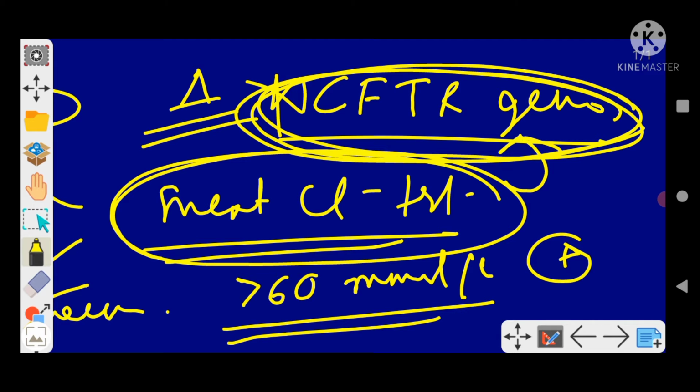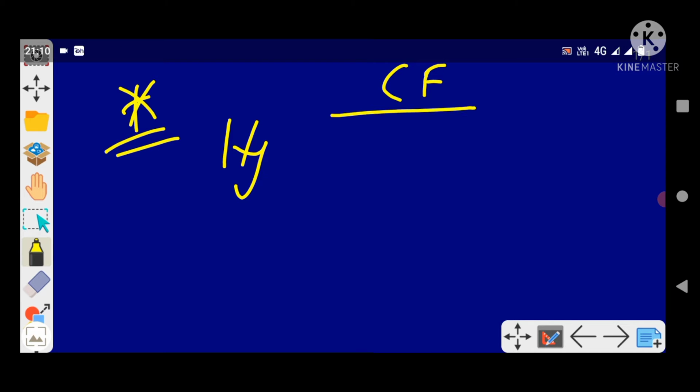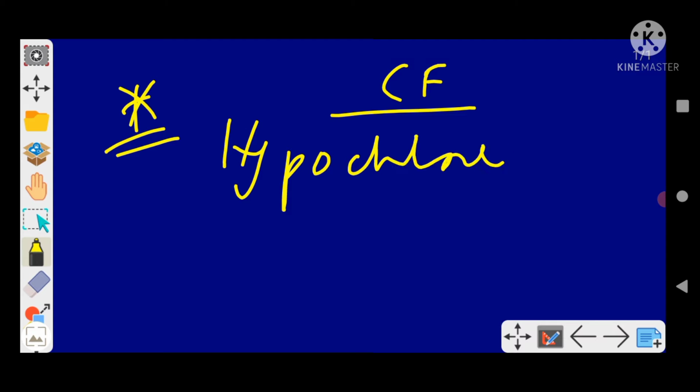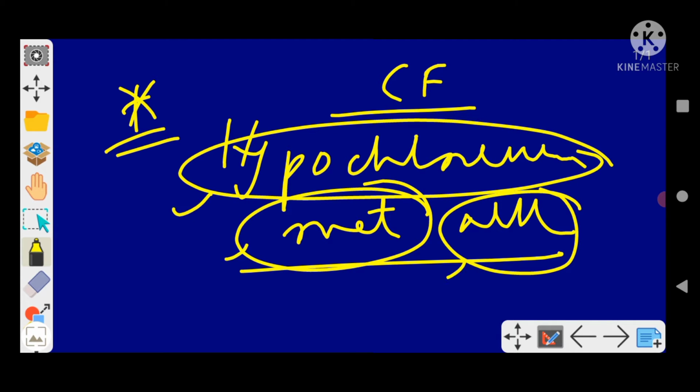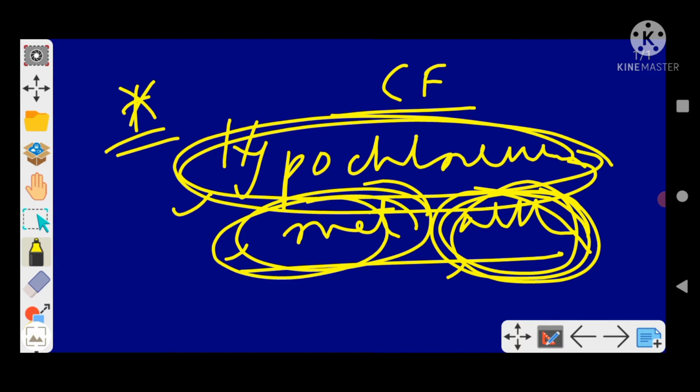And the most important thing, which has not been asked yet, but I hope may be asked in upcoming exams: cystic fibrosis is a condition of hypochloremic metabolic alkalosis. Each and every term is important. Mind you, it is not acidosis, it is alkalosis. Hypochloremic metabolic alkalosis. This is how we diagnose, and the features associated. I have discussed everything. Please take note of it.